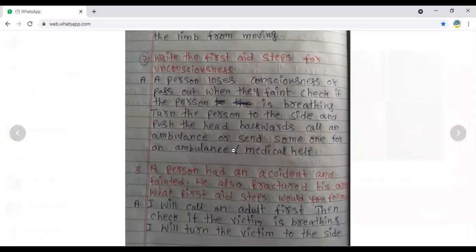We don't know that we are going to fall down or slide from one place. So that is called unconsciousness. A person loses consciousness or passes out when they faint. Faint means unconsciousness. Unconsciousness is also called faint. Two meanings. Unconsciousness means falling down without knowing. Our brain may sleep.